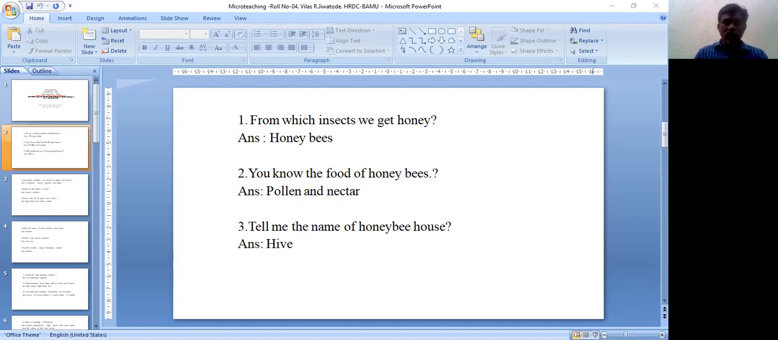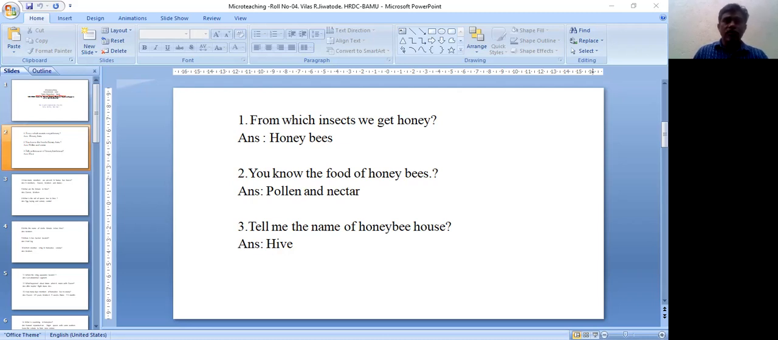Now next is, how many days do members of the honeybee colony live? This depends on the environmental conditions. If the environmental condition is favorable, then the living days are higher. The queen lives about 4 to 5 years in a colony, the worker 4 to 5 weeks, and the drone 2 to 3 months.